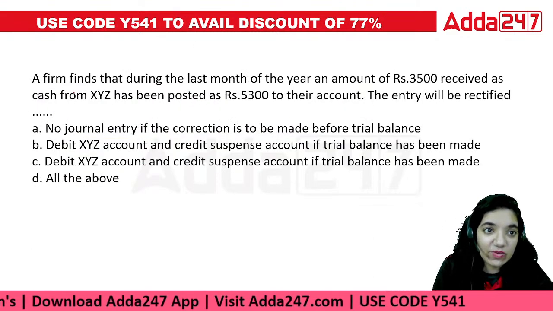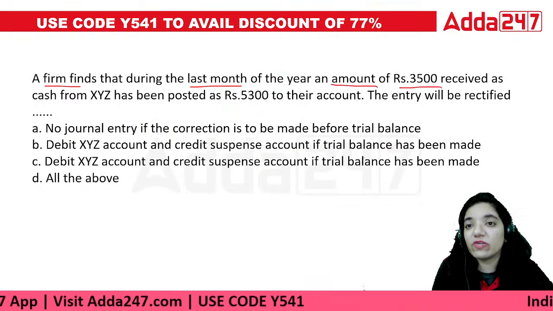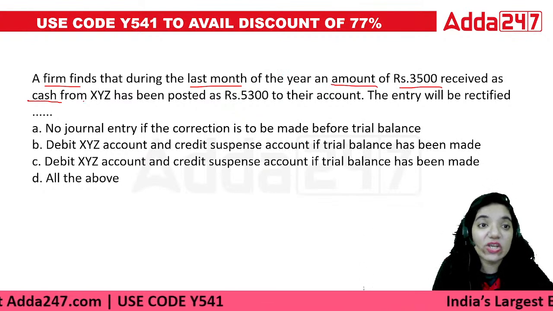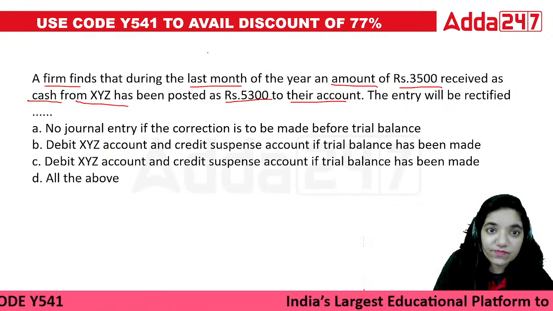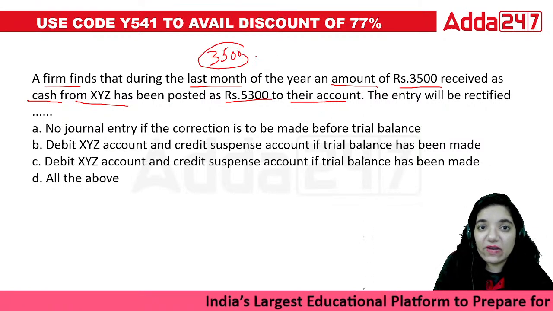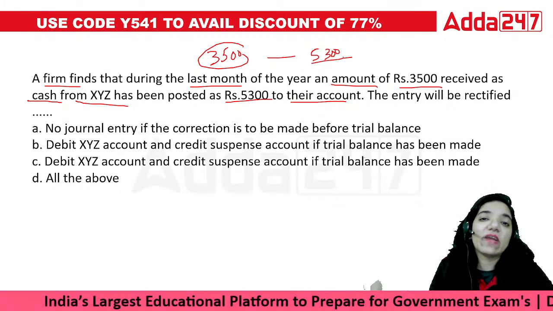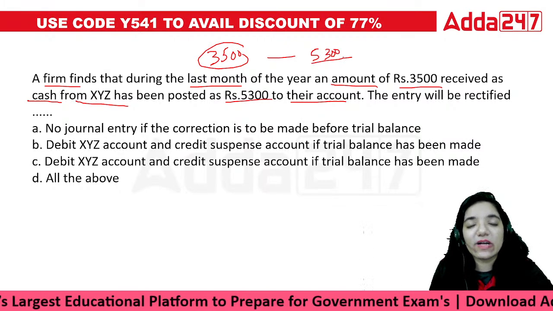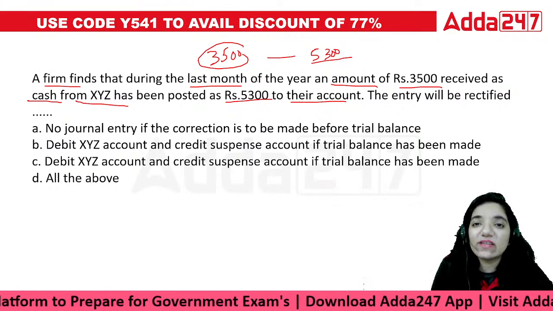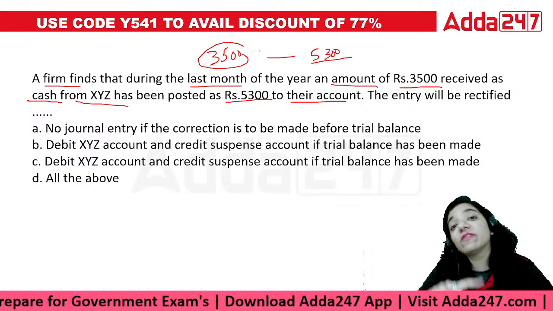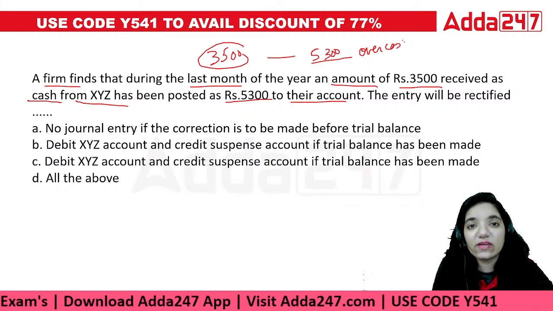Okay, let's try this one. A firm finds that during the last month of the year, an amount of 3,500 received as cash from XYZ has been posted as 5,300 to their account. Amount was 3,500, now it is noted as 5,300. First thing, what kind of error is it? Undercasting or overcasting? That will determine the nature of rectification of entry. See, the thing was of 3,500, noted at 5,300. That means it is overcast, right?